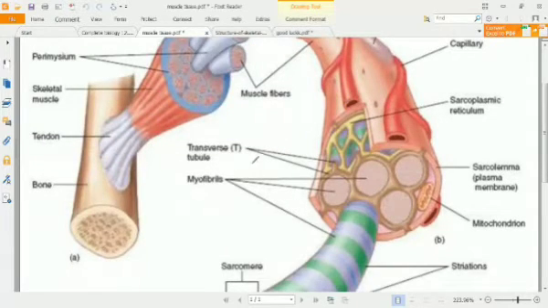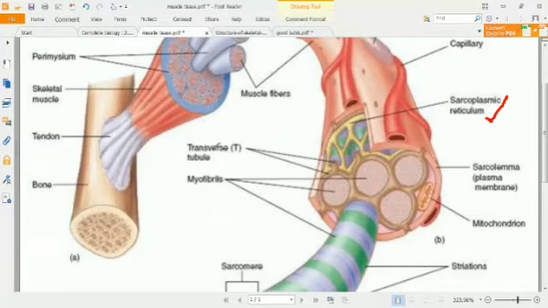There is also the sarcoplasmic reticulum, because this is a very, very important organelle of the muscle fiber. What it does is provide flashes of calcium in the muscle fibers. Due to that, the muscle fiber contracts. We'll talk about its functioning.